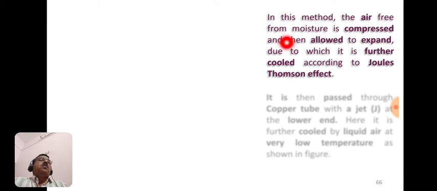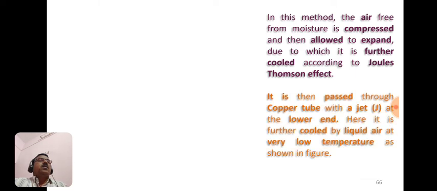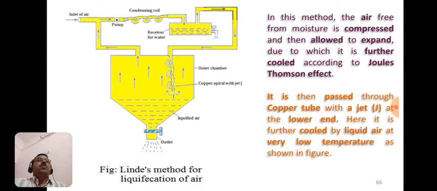Now, in Linde's method, the air free from moisture is compressed and then allowed to expand, due to which it is further cooled according to the Joule-Thomson effect. This gas is then passed through a copper tube with a jet at the lower end. Here it is further cooled by liquid air at very low temperature, and it is shown by this figure. This is Linde's method for liquefaction of air.